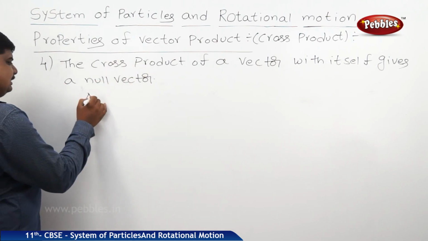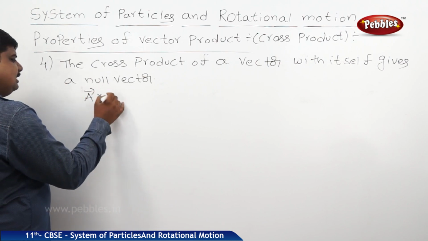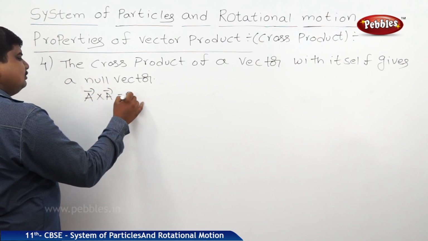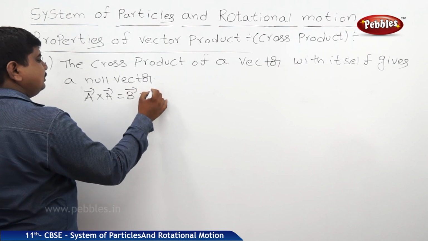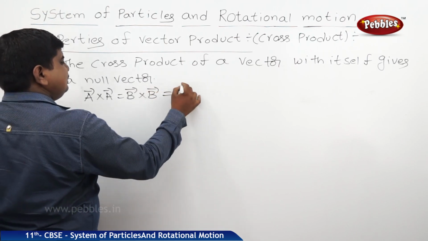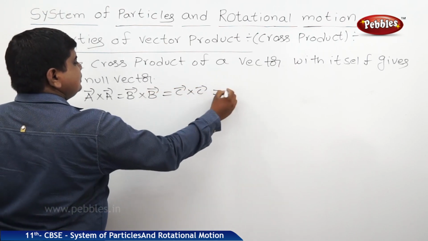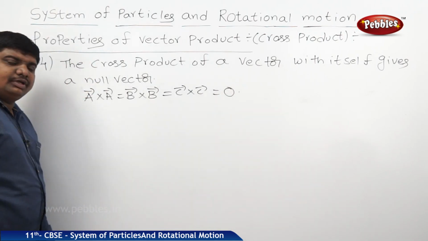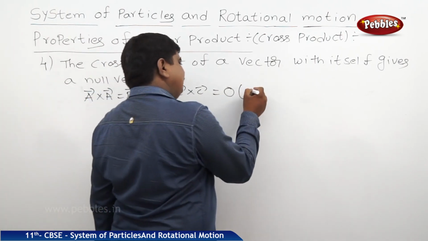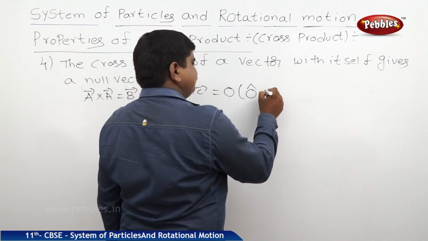That means A bar cross A bar is equal to B bar cross B bar, is equal to C bar cross C bar, is equal to 0. In the form of a null vector, we can write it as 0 cap, the null vector.